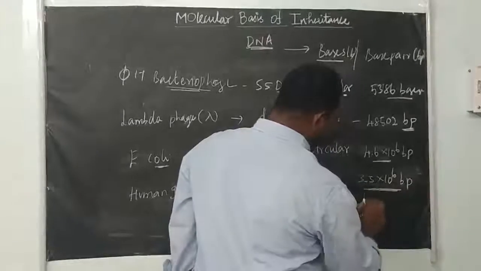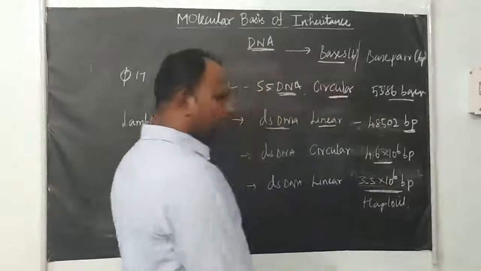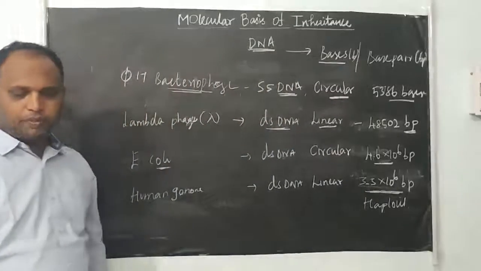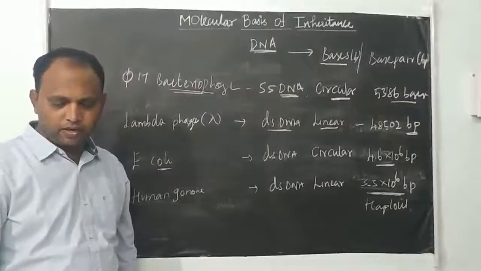This is a haploid set, not diploid. Diploid means 6.6, but the haploid set of the genome is 3.3 x 10^9 base pair.